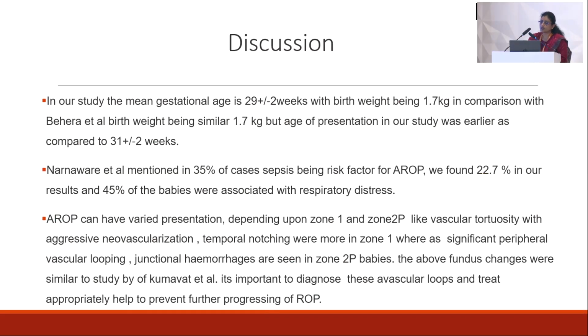So coming to the discussion, in our study, the mean gestational age is 29 weeks with the birth weight of 1.7 kg, in comparison with Behra et al., where their weight is 1.7 kg and the mean weeks is around 31 plus or minus 2 weeks. And the sepsis incidence is around 35%, and in our result it is around 22.7%. And in AROP, when we saw zone 1 and zone 2 comparison, the vascular tortuosity, aggressive neovascularization, and notching was obvious in zone 1, whereas vascular looping and junctional hemorrhages were seen in zone 2 posterior babies.